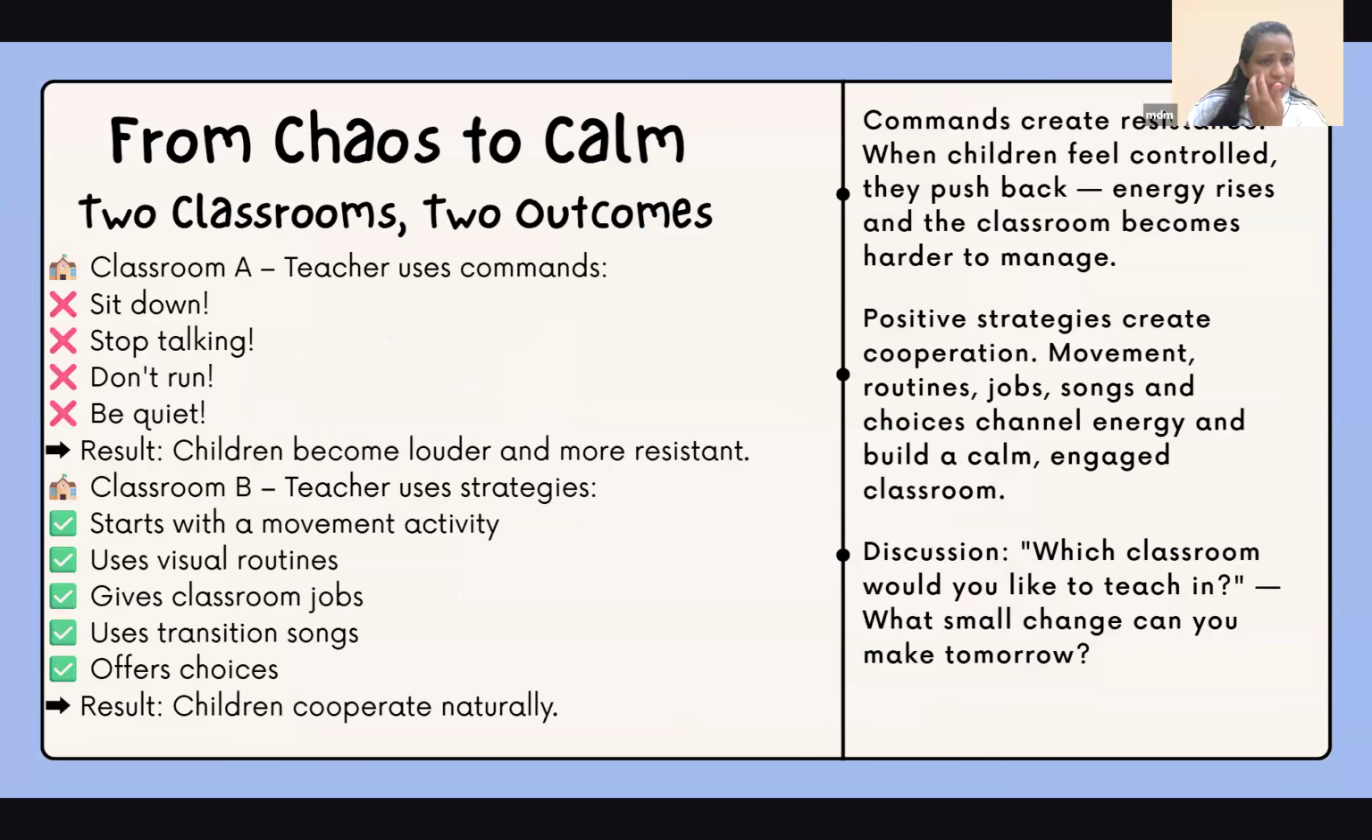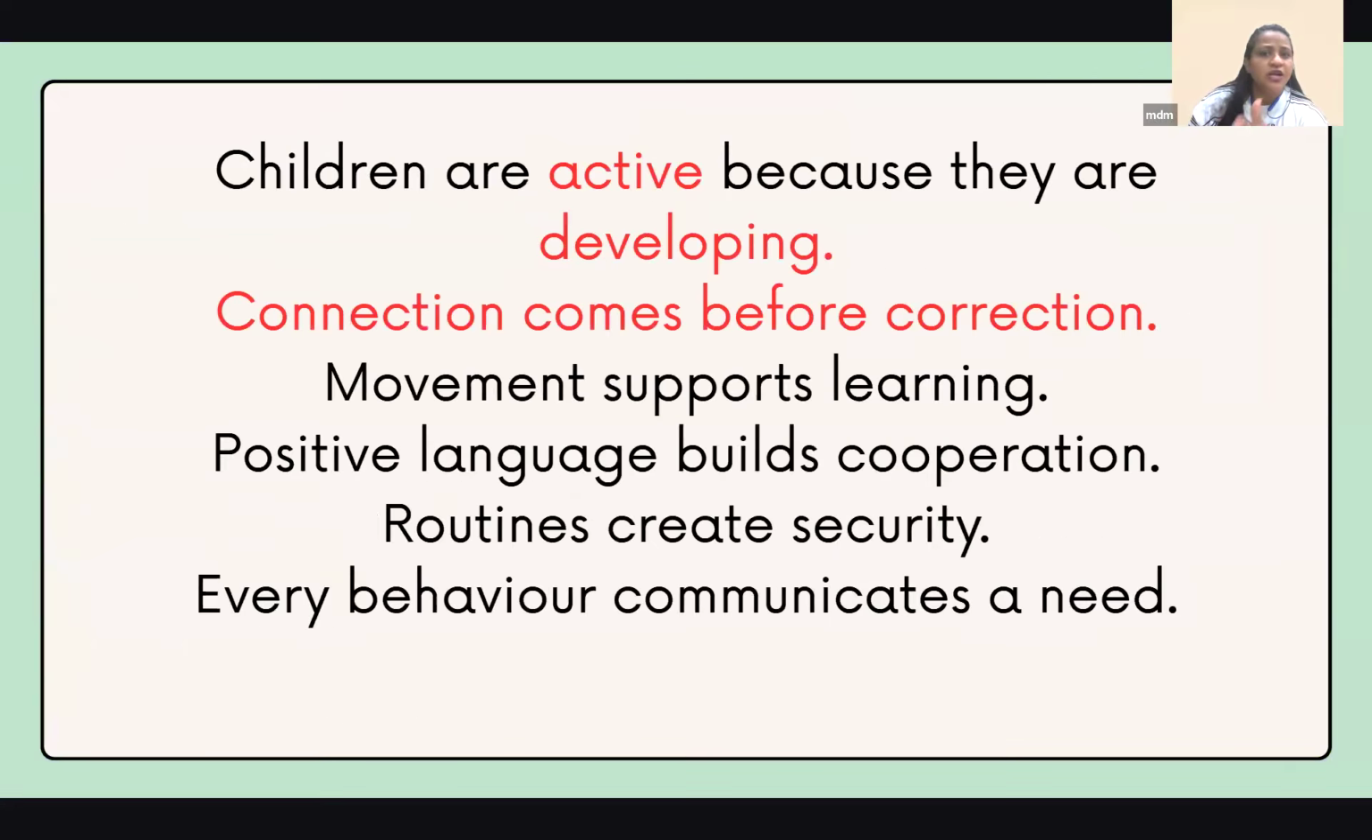This is something that I wanted to say about from chaos to calm. So it's like two classrooms, two outcomes. Which one would you prefer? Rather than saying sit down, stop talking, give visual cues. Tell them, you've made a clock of the routine, and tell them, okay, now it's time for activity. So everybody is prepared. Okay, this comes after this. That way, the children are active because they are developing.